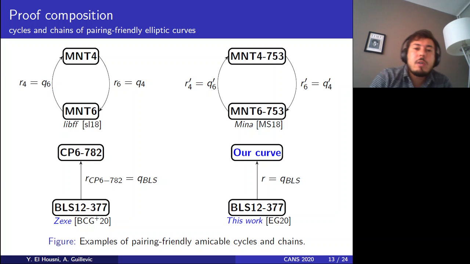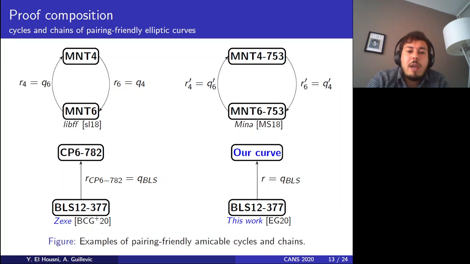Here we present some elliptic curves from the literature. MNT4 and MNT6 were first implemented in libff. We see that the field size of one is equal to the subgroup order of the other, and vice versa. We have MNT4-753 and MNT6-753, which are the same elliptic curves but with different parameters.